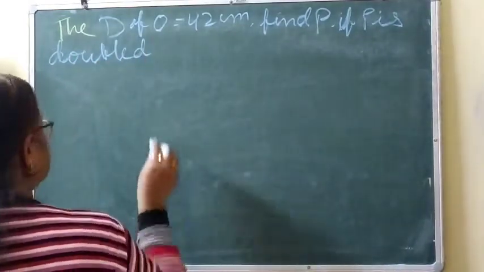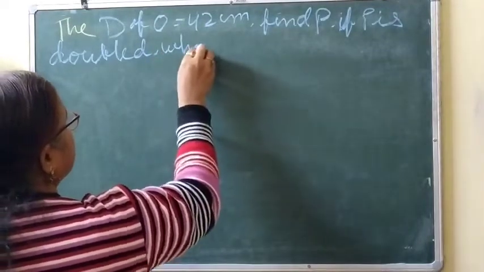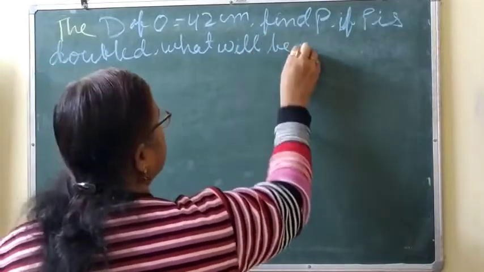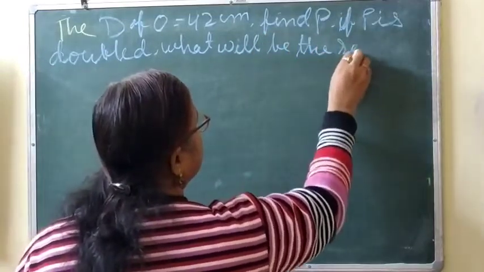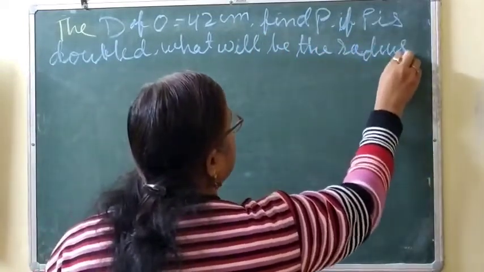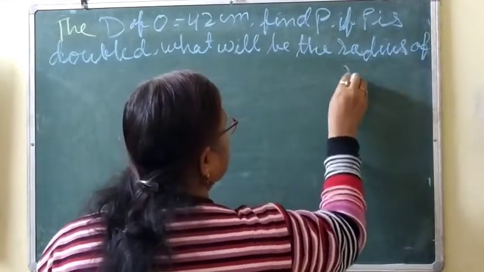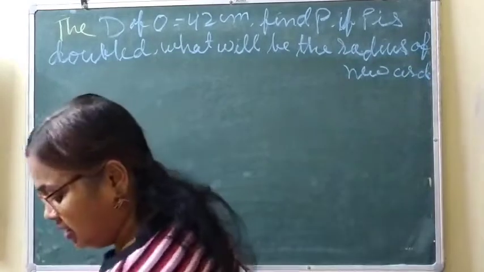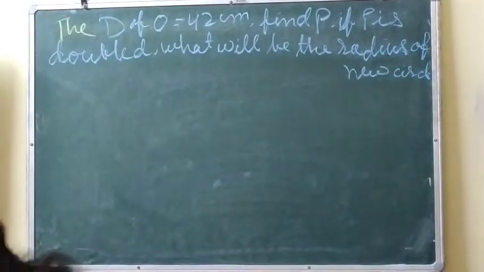Okay, we have to find out the radius of a new circle.